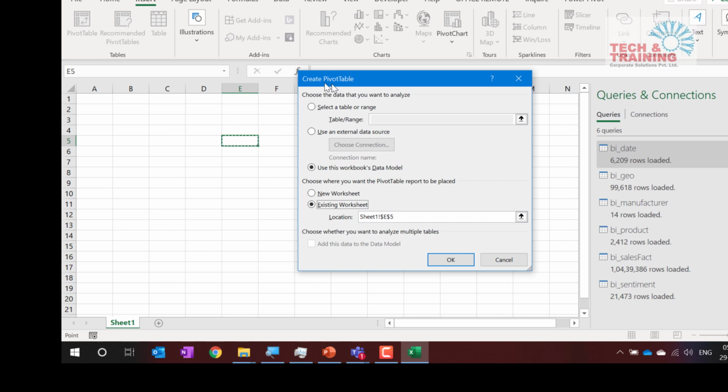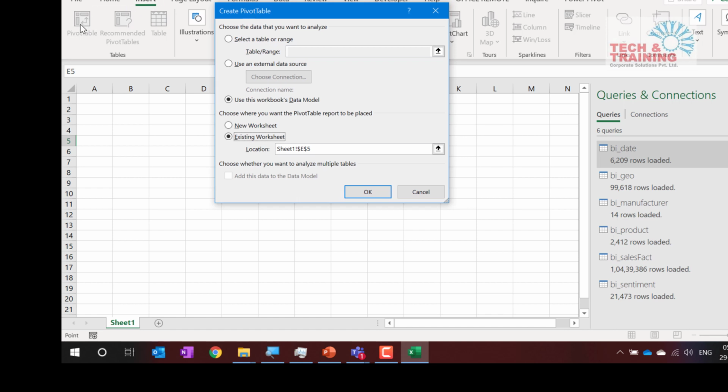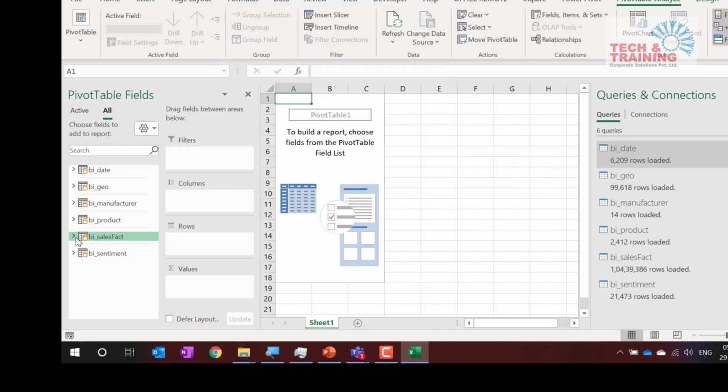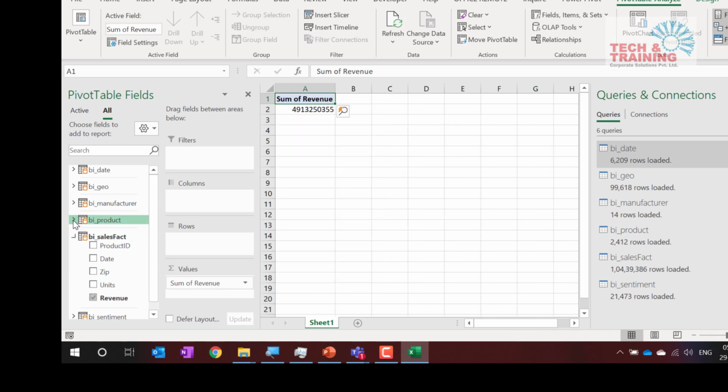So here when I go to insert pivot table, I am not selecting 'Select a table or range' or 'External data source', but I am using the option which says 'Use this workbook's Data Model'. That means this data model is going to be used, which is nothing but our Power Pivot file. Now I click on Power Pivot, I would like this data to be added here, and I click OK. Now see how fast this works. Remember, it has got 1 crore records.